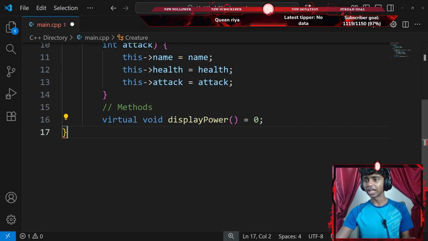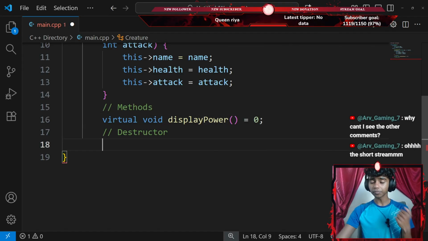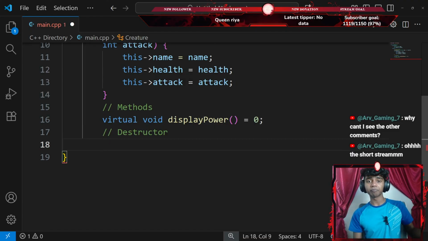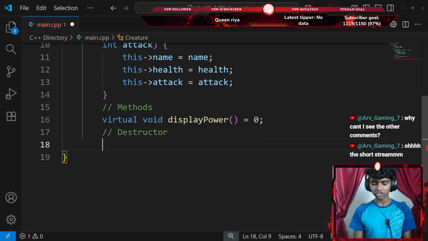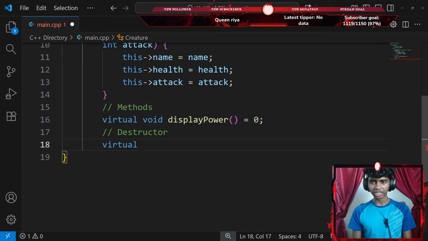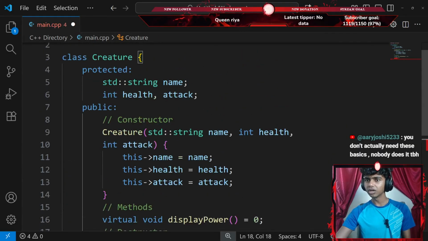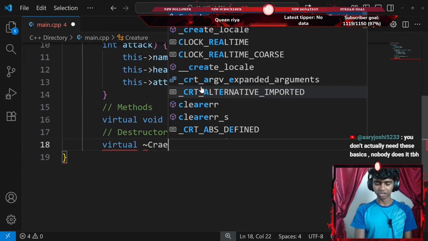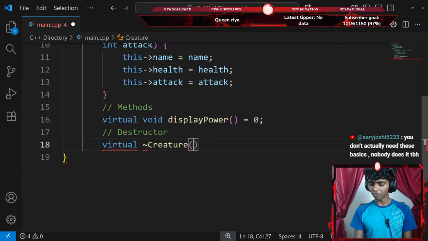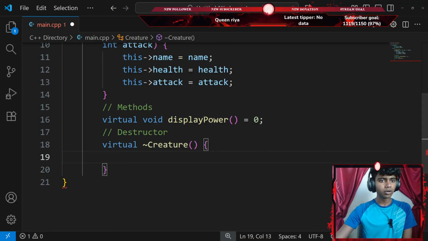And then I'm going to go ahead and create a destructor now. So I'll add another comment that says destructor. For my destructor, I'm going to create a destructor that prints something like destroyed name. So I'm going to create a virtual destructor with a tilde operator. It's called creature, a destructor for my creature class, with a pair of parentheses and then a pair of curly braces.